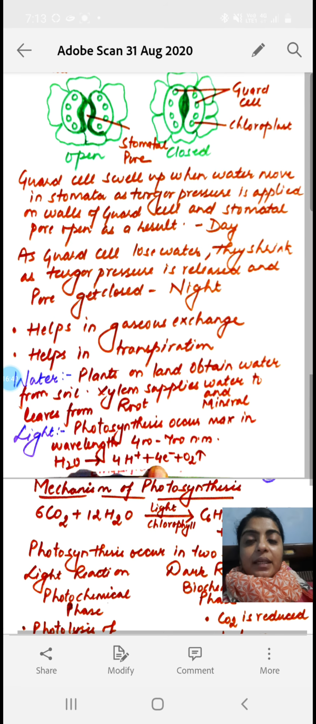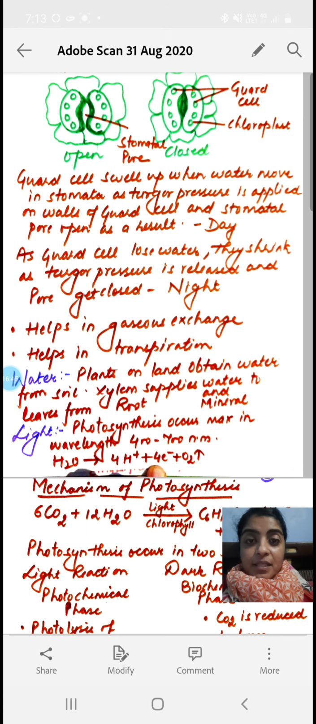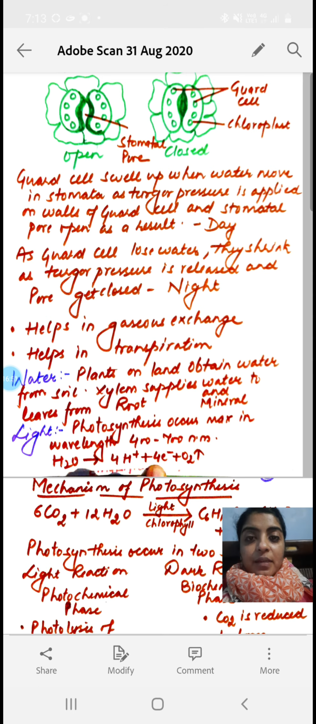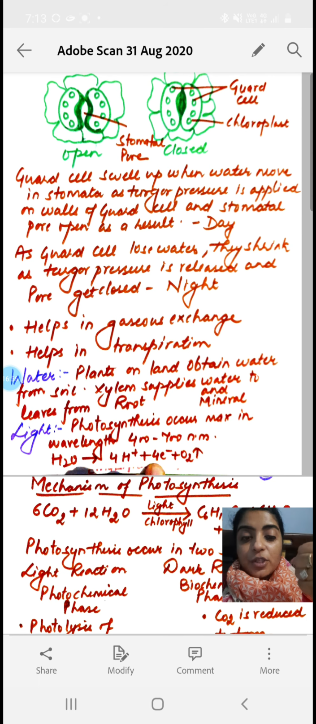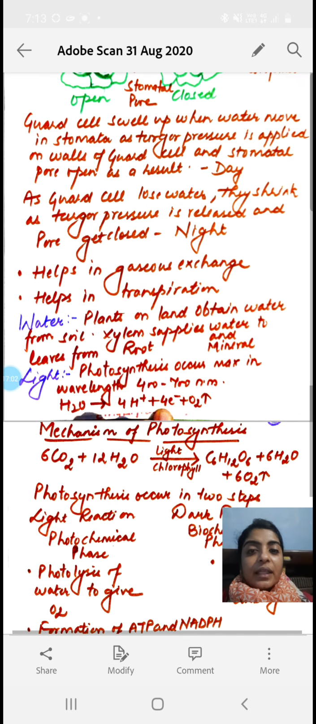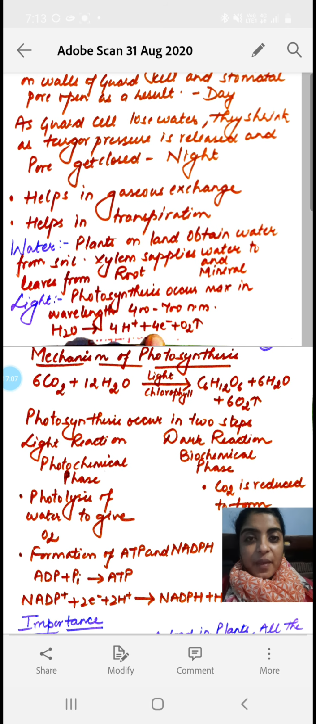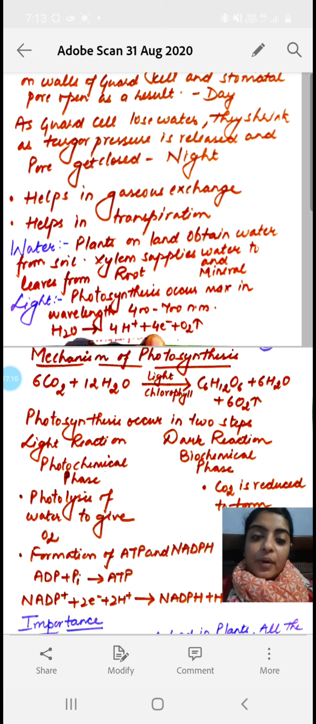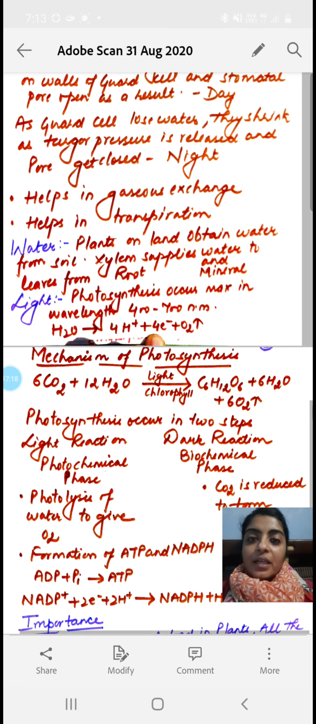Now during the daytime, the water is absorbed by the guard cells, these kidney shaped cells, and they swell up due to the turgor pressure. As the turgor pressure is applied on the wall of the guard cells, it swells, and due to the pressure, the stomatal pore gets open. Then during the night time, the guard cells lose their water by exosmosis. As a result, the turgor pressure decreases, and hence the guard cells shrink and the stomatal pore gets closed.